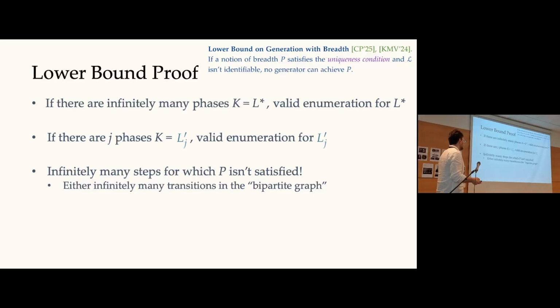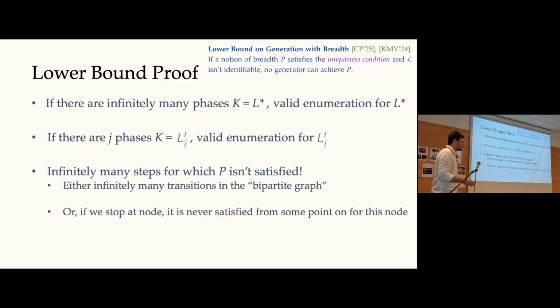The easy part of the argument is that we might, at some point, end up stopping at some node in the bipartite graph. We might not end up making any transitions from that point on. So since we didn't make any transitions, the learner never satisfied the property P for the language that we were pretending we were enumerating. This is the easy case for us, because from this point on, the learner does not satisfy the property. Otherwise, if it satisfied the property at any point, the adversary would have moved, and we would be in the case where we have infinitely many transitions.